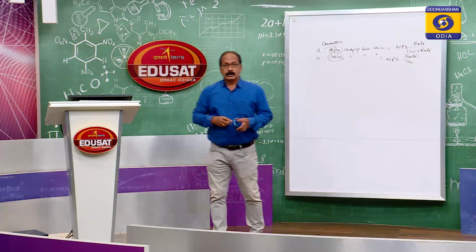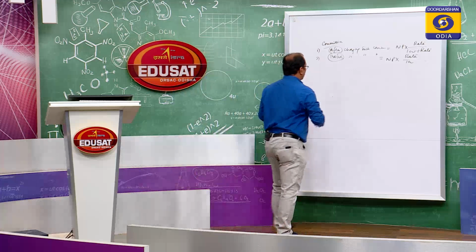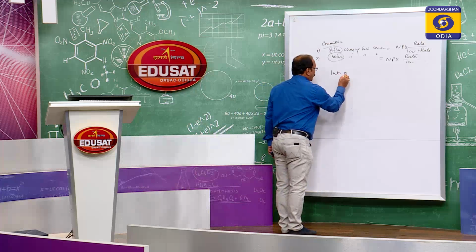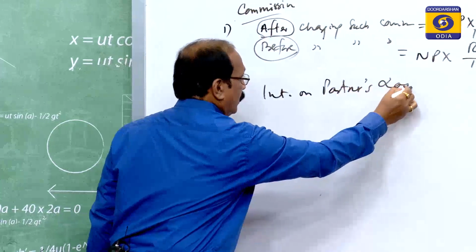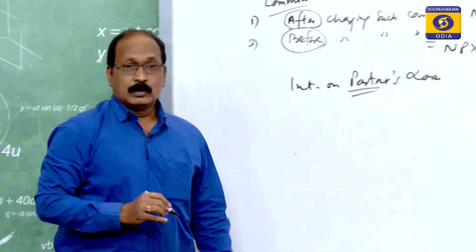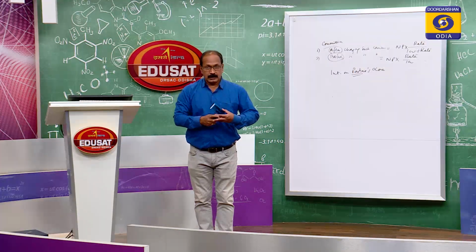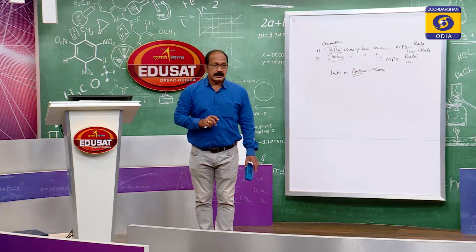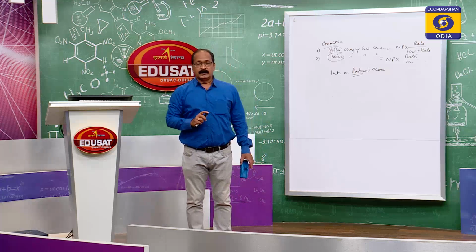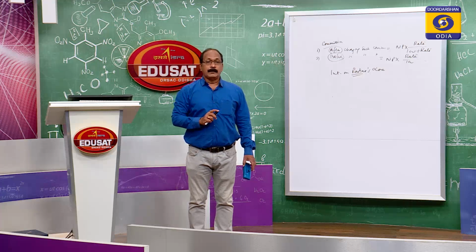Okay. Next, interest on partners' loan, very important. I have already told you about interest on loan. If the question says interest on partners' loan is to be given and nothing is mentioned, you have to give 6% per annum. Okay. Today we have discussed some basic points of partnership accounting, and we have learned how the profit and loss appropriation account is prepared. Okay. Thank you very much.